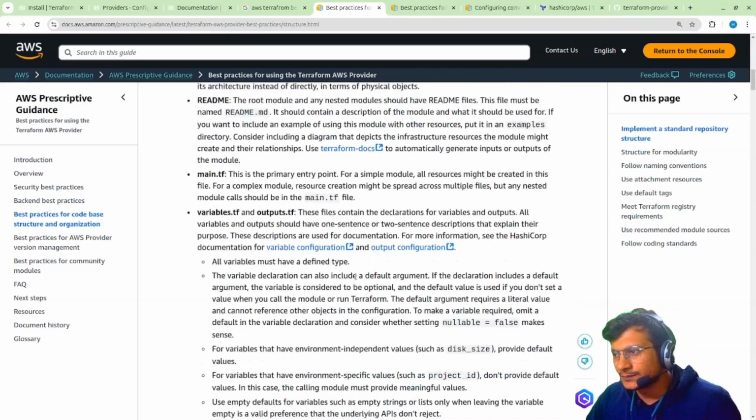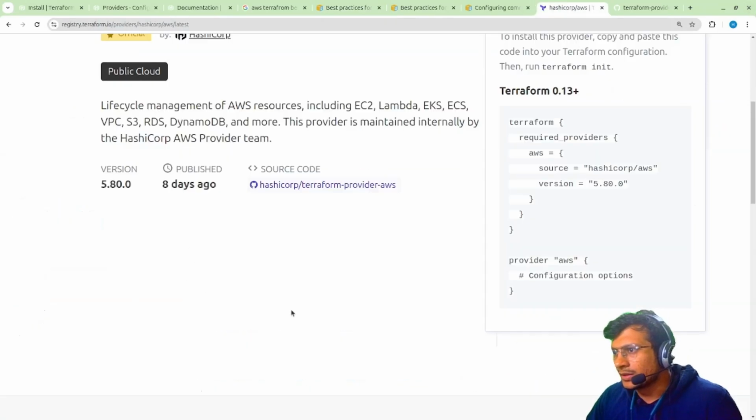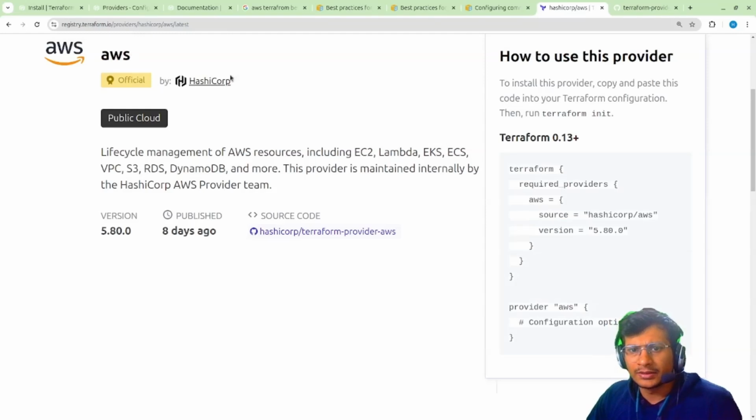So first of all, let's just start with the provider. Okay, here we are having provider. I have created a little code. Let me just open my VS Code over here.